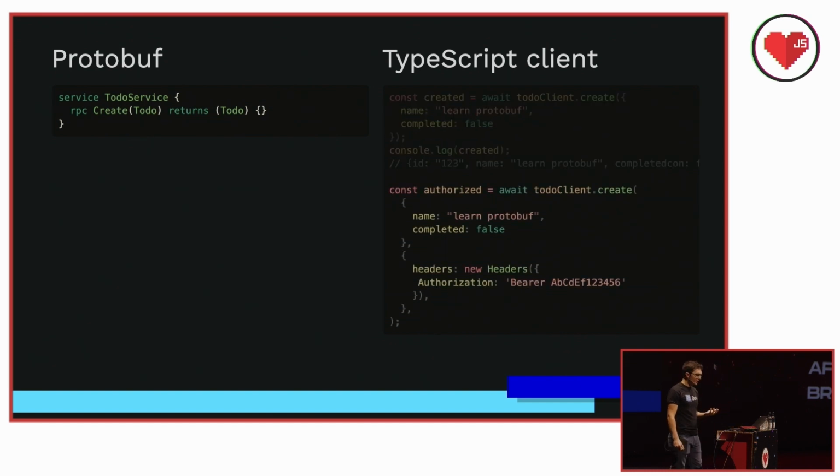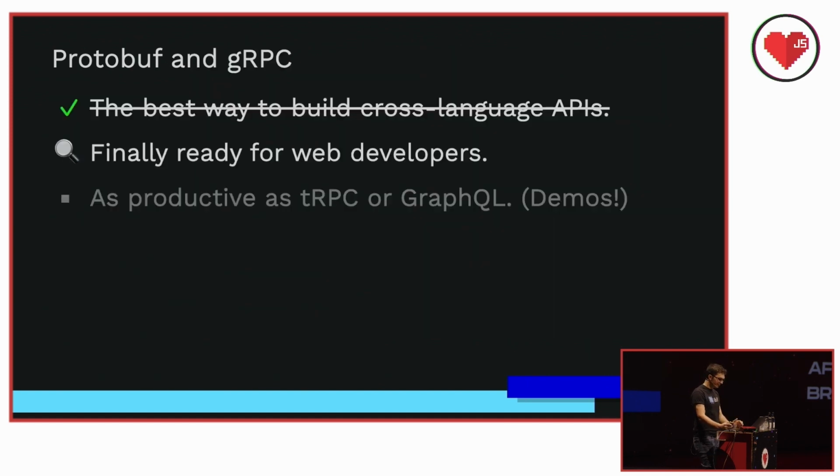Under the hood, gRPC is just HTTP, and you can do anything you'd normally do with HTTP. So you can do authentication, authorization, headers, tokens, rate limiting, load balancing, session affinity, all that kind of stuff you can still do. It's the same. But in this example, we're sending an auth token in the header, just like you would for any other HTTP request with fetch.